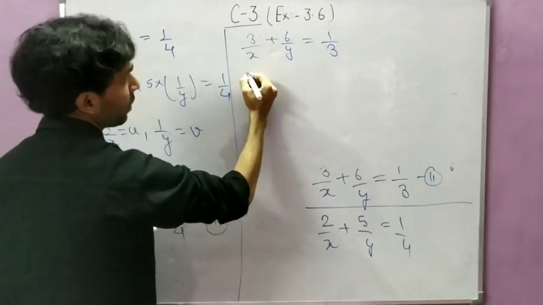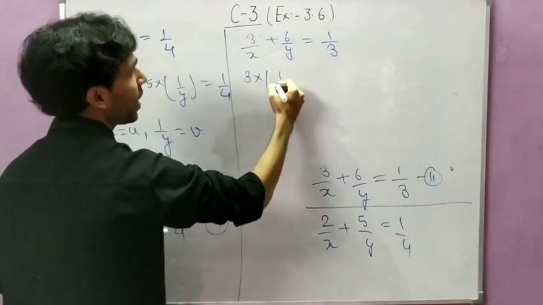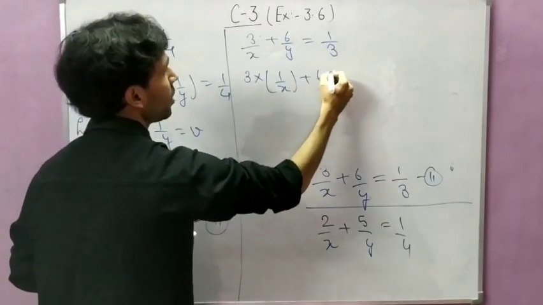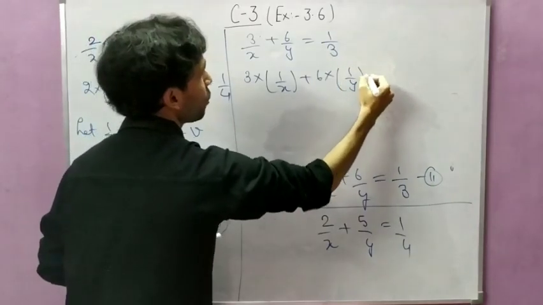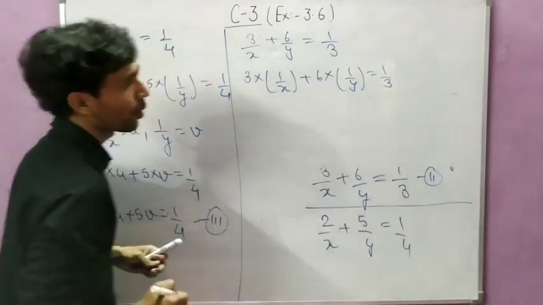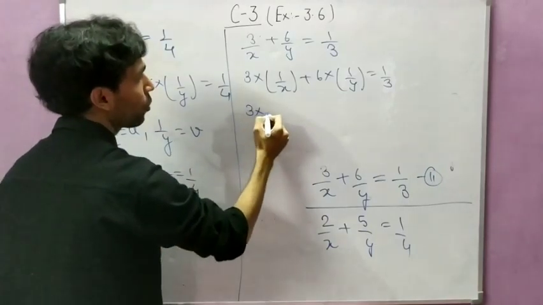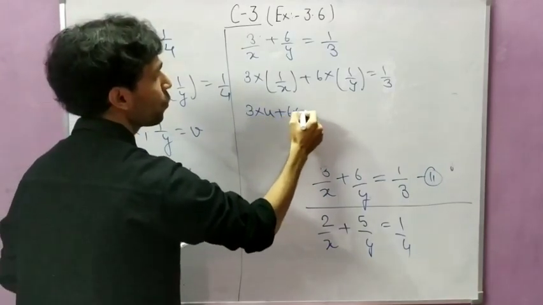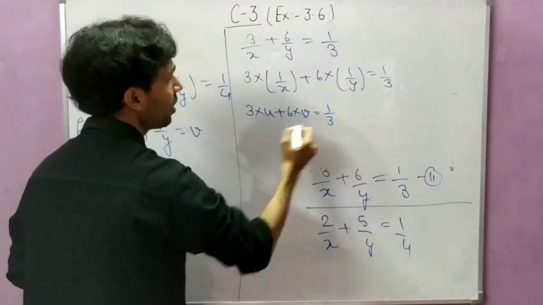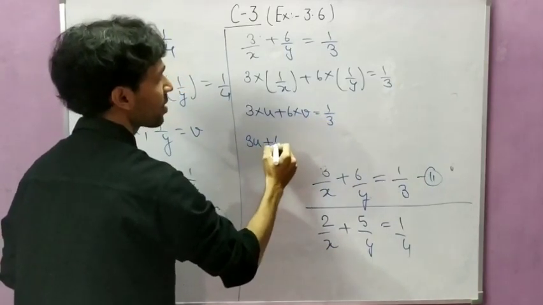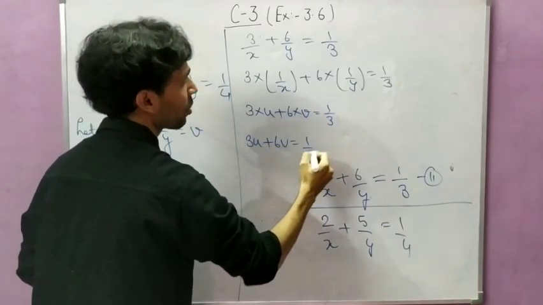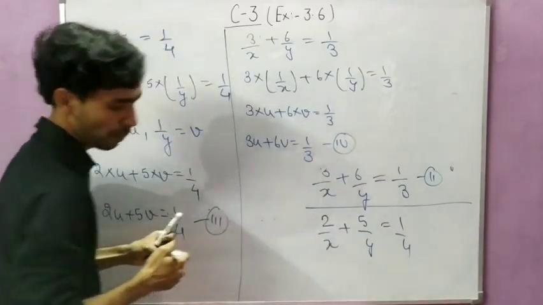Now this can be written as 3 into 1 by x plus 6 into 1 by y is equal to 1 by 3. Now 1 by x was u, so 3 into u plus 6 into v equal to 1 by 3. So 3u plus 6v equal to 1 by 3. This is our equation number 4.